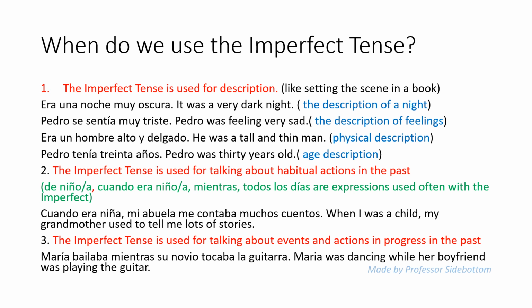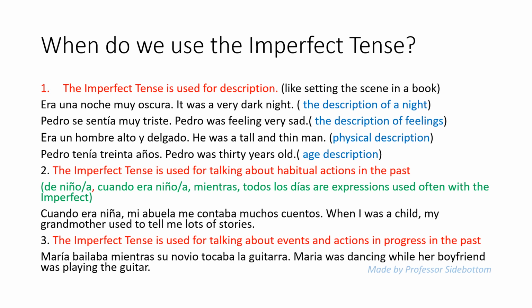Now, when do we use the imperfect tense? Number one, the imperfect tense is used for description, like setting the scene in a book. Era una noche muy oscura, the description of a night. Pedro se sentía muy triste, the description of feelings. Él era un hombre alto y delgado. Here's a physical description. Pedro tenía 30 años.